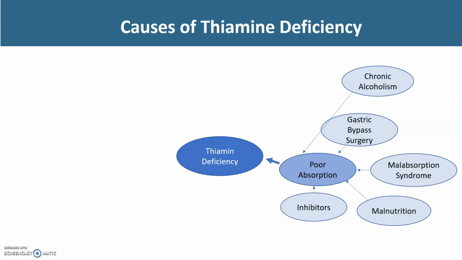Clinically, we also need to consider malnutrition, malabsorption syndrome, as well as gastric bypass. Malnutrition and malabsorptive syndrome can sort of cause each other, if you will. Malnutrition can eventually result in a malabsorptive syndrome because the GI tract is normally replenished at a regular rate. That becomes compromised during malnutrition, so you can get a malabsorptive syndrome.